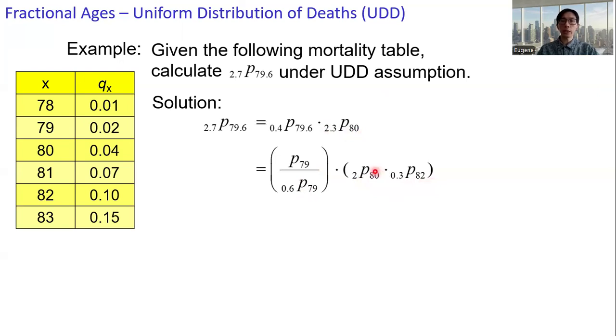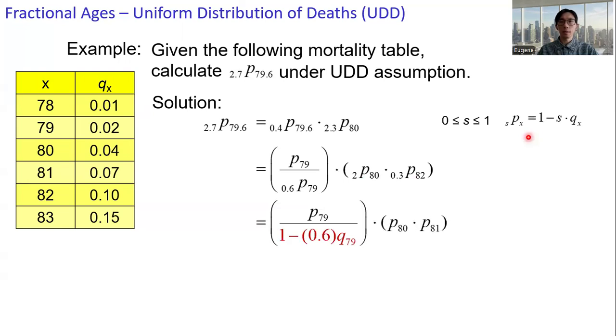With the non-integral durations, 0.6 p 79 and 0.3 p 82, we make use of the expression 1 minus s times q x. And then we get all the q's: q 79 is 0.02, q 82 is 0.1.